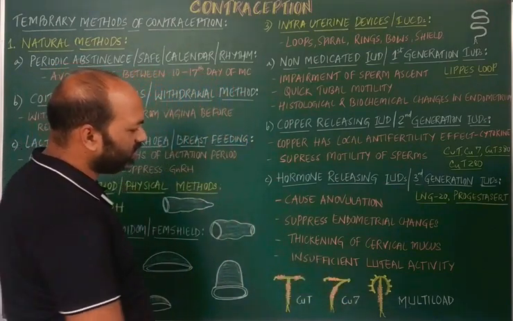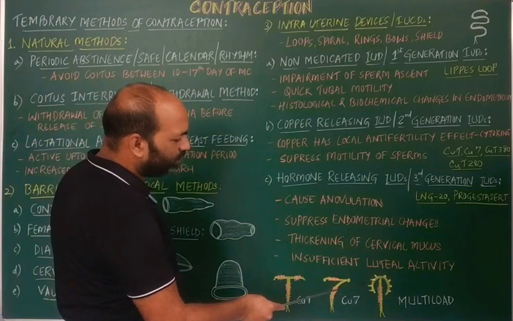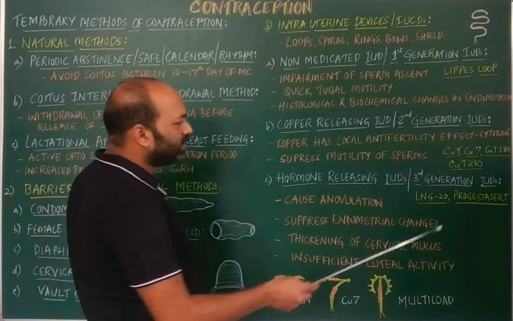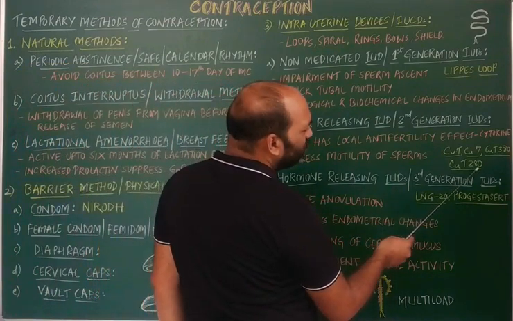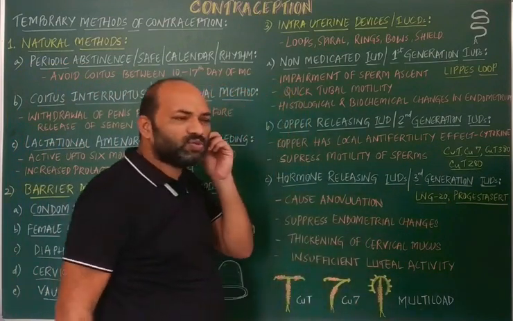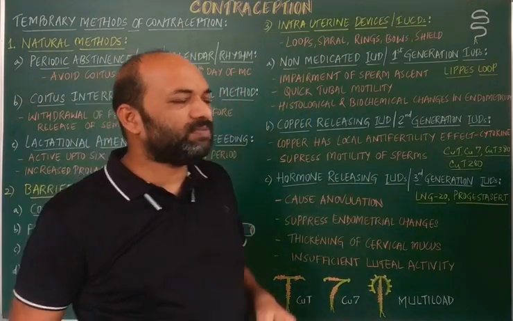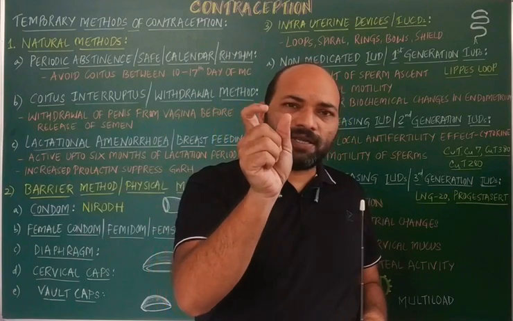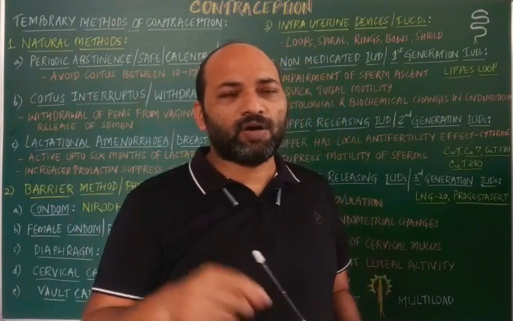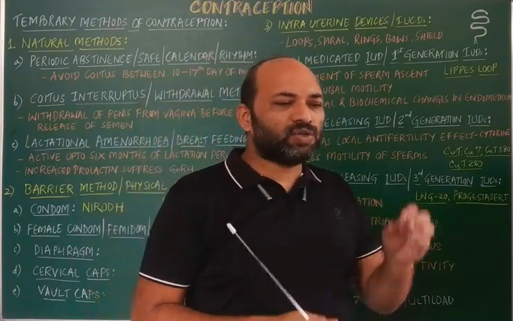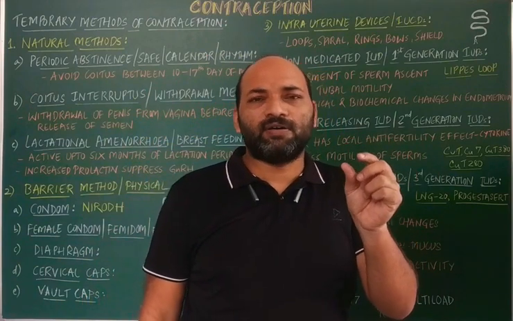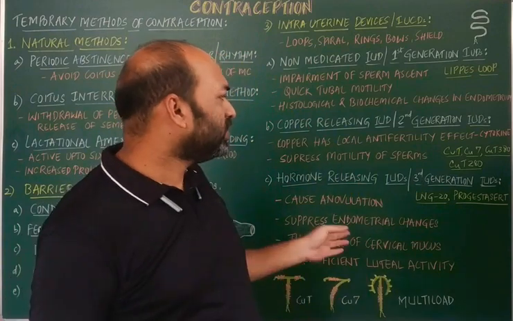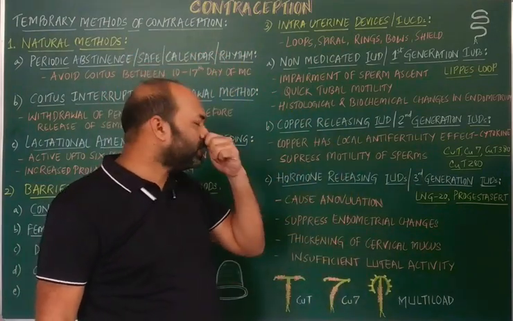Multi-load, you can see here, there are many loads which may contain copper ions. They may even be named 280 and 380. The names are given because around 280 mm or 380 mm of the device is covered by copper ions, and thereby the name is given.